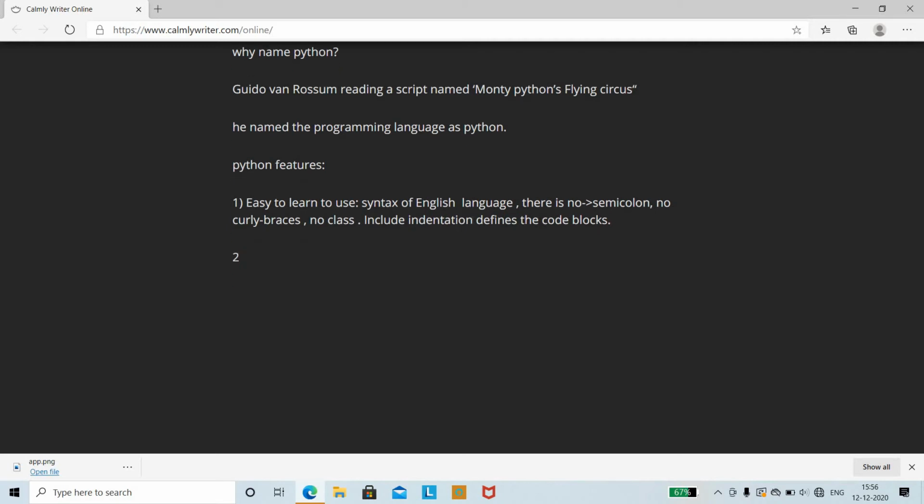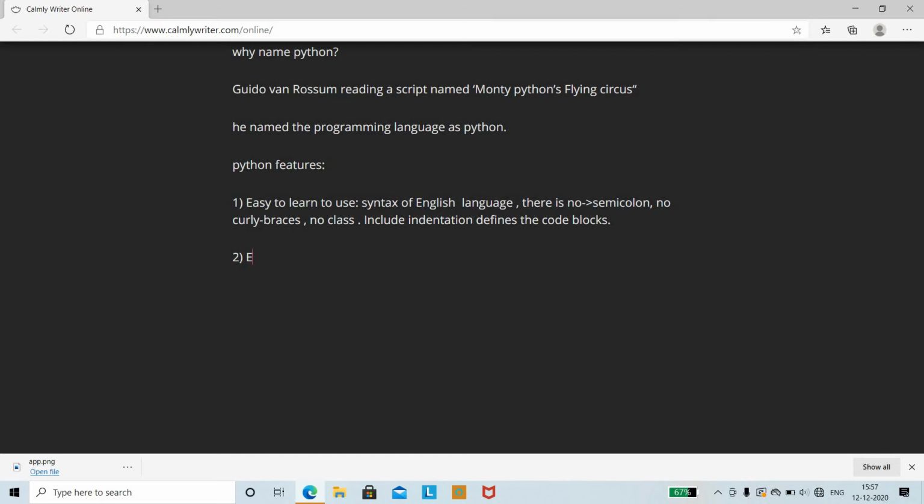Therefore you can say the syntax of Python is similar to that of the English language. As you read English sentences, you can write a Python program. There is no need to worry about semicolons or curly braces. You can directly write the code beautifully, and the structure of Python programming is really beautiful. There is no class, and the only thing you need to include is indentation, which defines the code blocks.